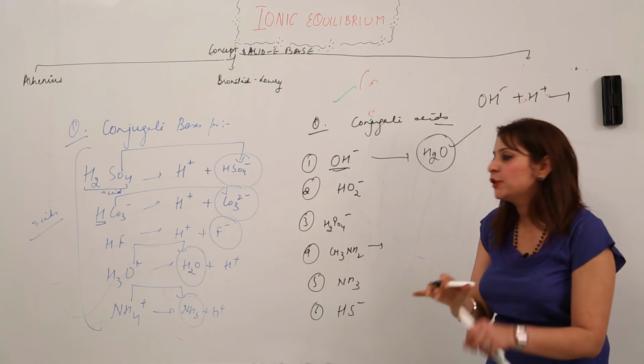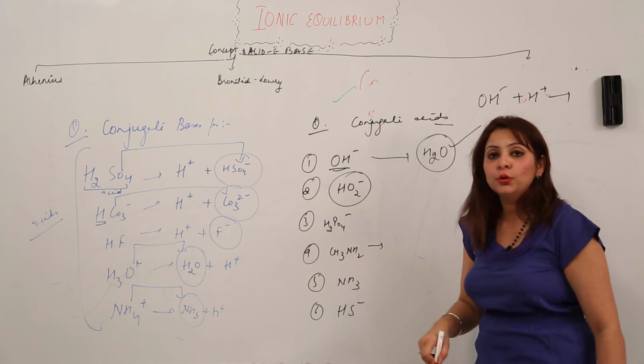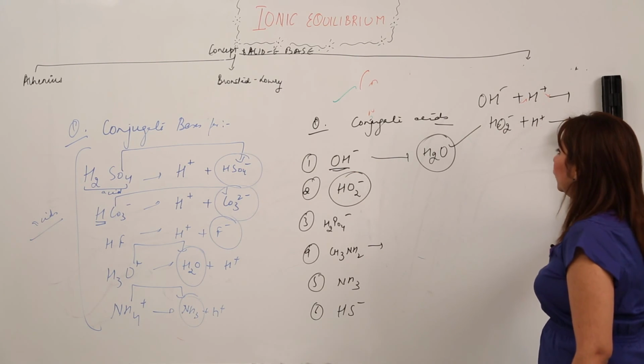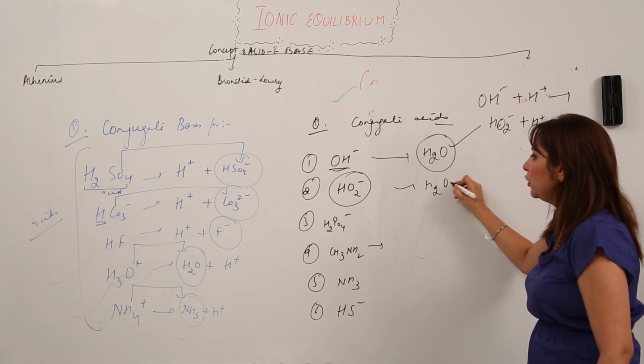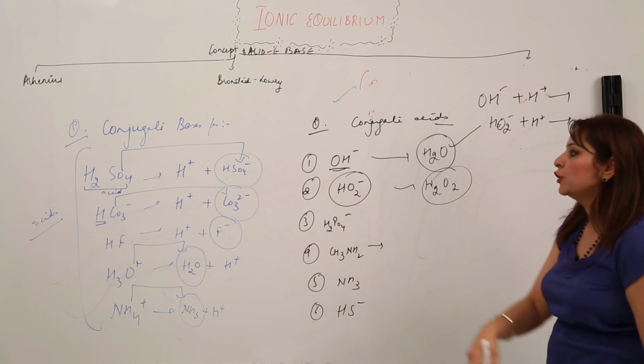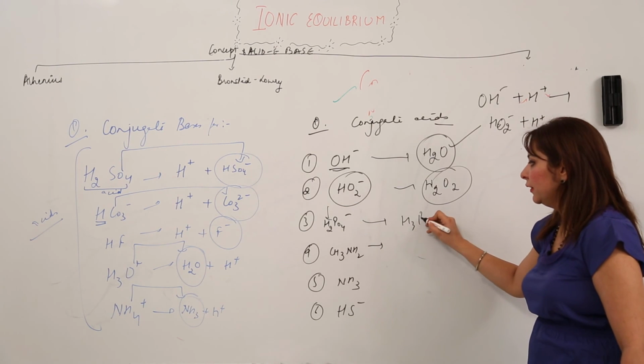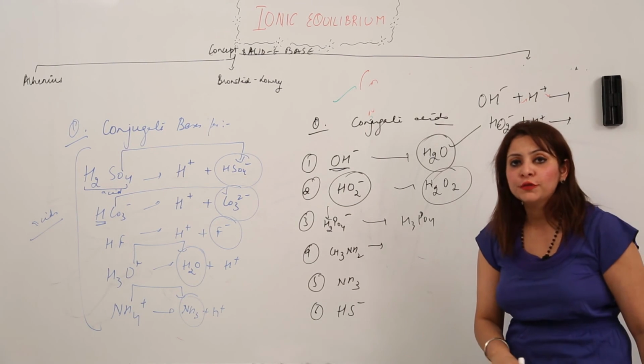Just keep on adding H to it, right? So this is HO2 negative. If I add H to it, what does it become? It becomes hydrogen peroxide. So that means it is a conjugate acid. If I add H to H2PO4 negative, it will become H3PO4, phosphoric acid.